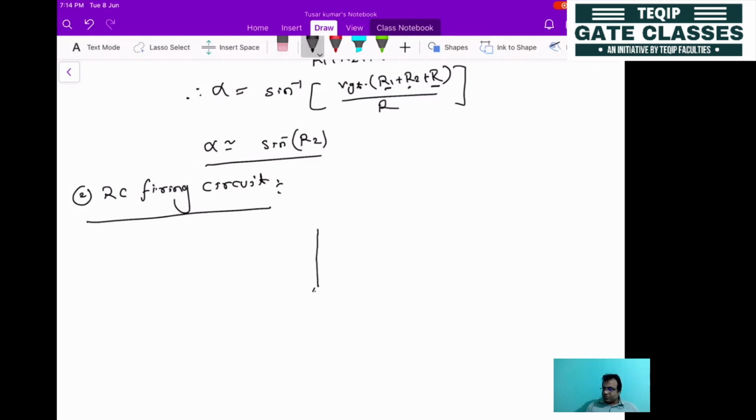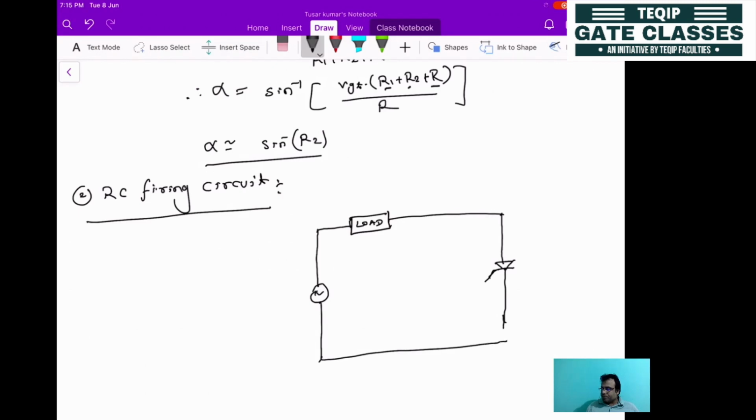This will be the supply voltage, and here the load will be present. Then after that, here we'll have the thyristor. This is the gate terminal, and it will be connected like this.